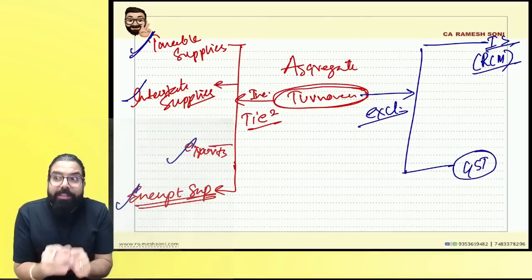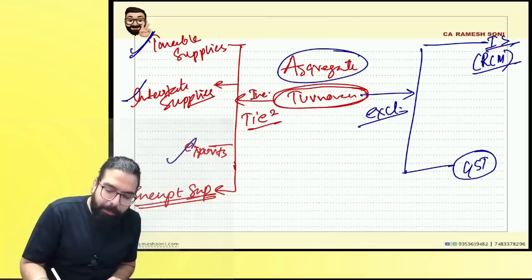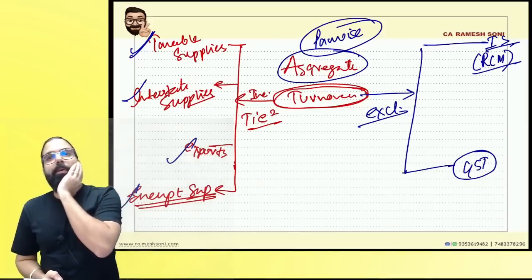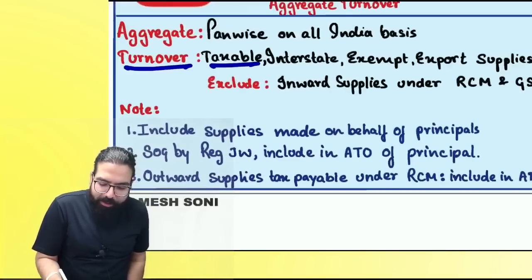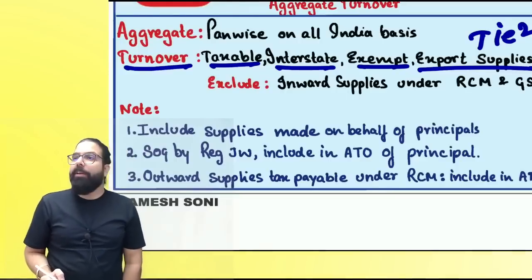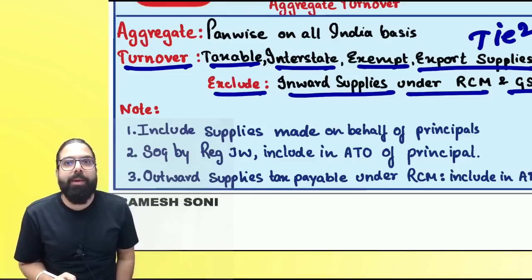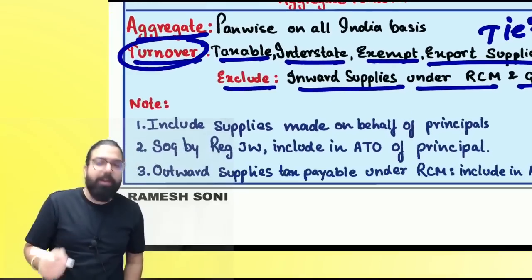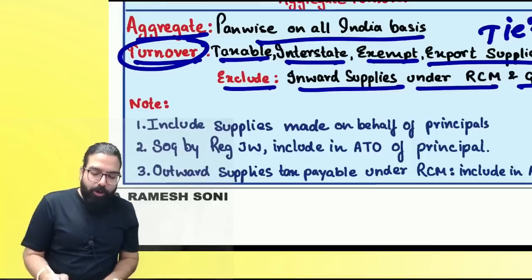Now, what I have told you in turnover, this is the meaning of turnover in a state. Now, if I aggregate PAN-wise on an India basis, then it is aggregate turnover. Clear, everyone? Can I go ahead? I have written it down over here in the chart. Aggregate turnover. Turnover means taxable, interstate, exempt, and export. TIE square. And always exclude inward supplies under RCM and whatever GST is there. Can I go ahead, everyone? And always aggregate. See, this is the meaning of turnover. Do you remember yesterday in composition we learned you have to pay 1% on turnover. Aggregate means PAN-wise turnover. Can I go ahead, everyone?